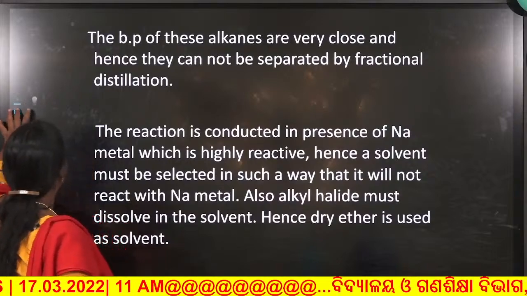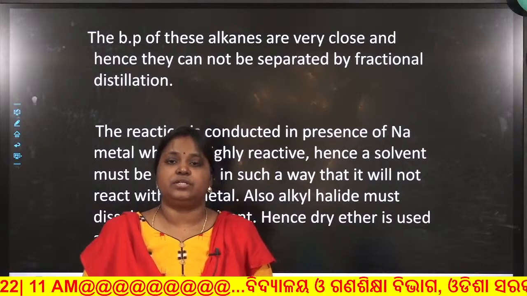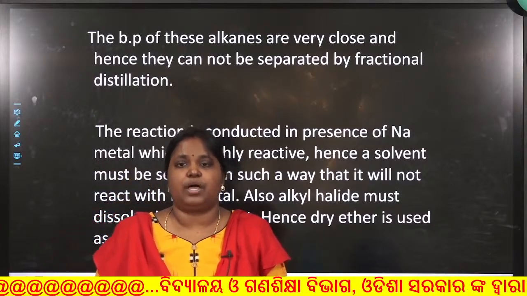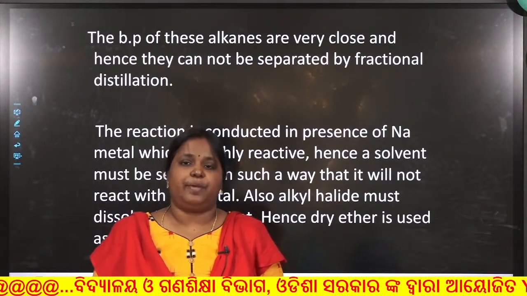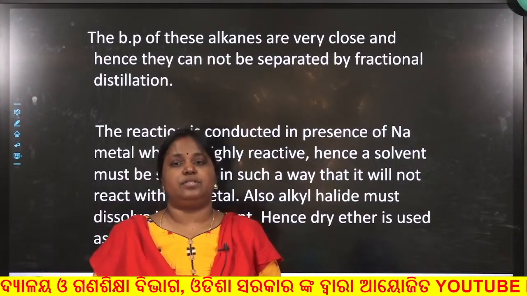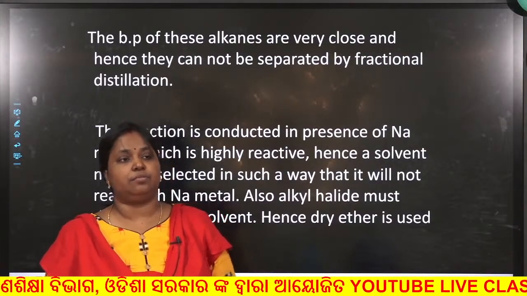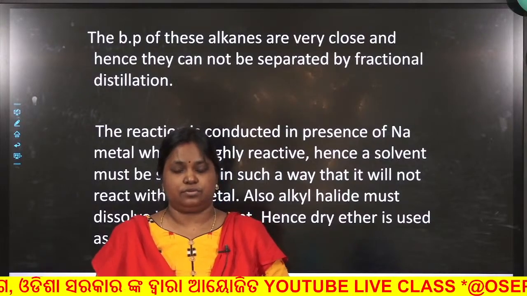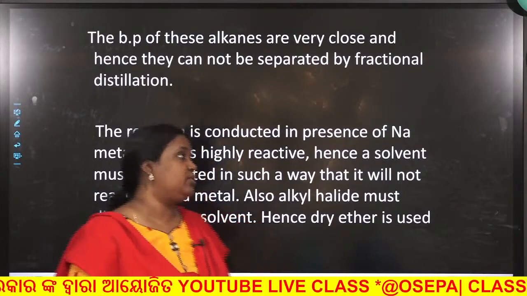So what are the disadvantages of the Wurtz reaction? First, only alkanes having even number of carbon atoms can be prepared by Wurtz reaction. We cannot prepare odd number of carbon containing alkanes. The last one is that methane cannot be prepared by Wurtz reaction.